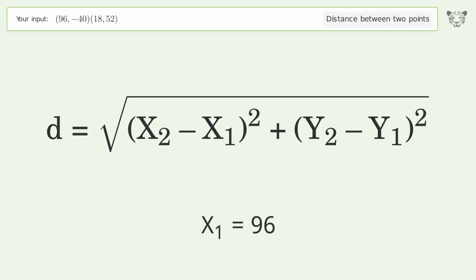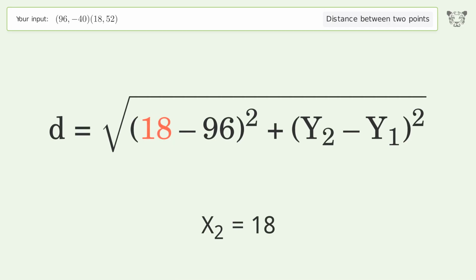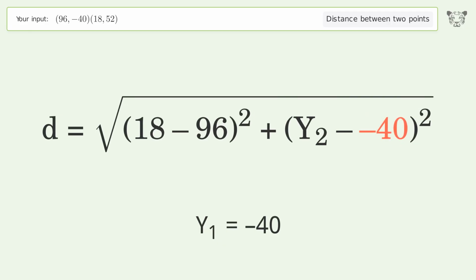x1 equals 96. x2 equals 18. y1 equals -40. y2 equals 52.